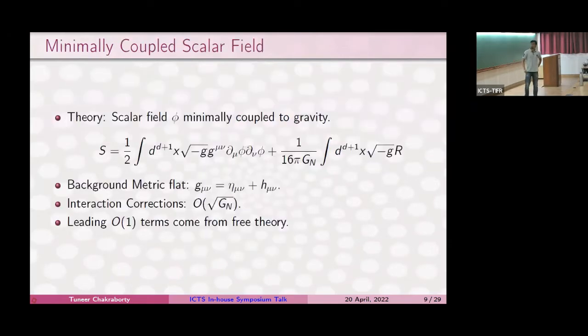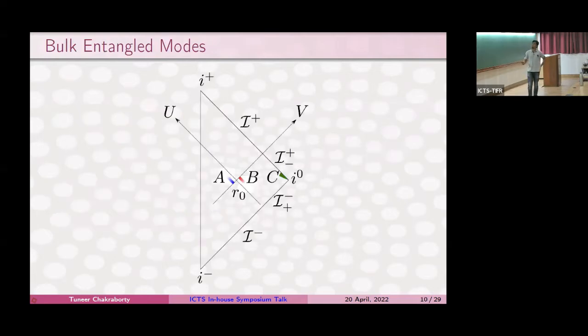So we are going to put this down in terms of a minimally coupled scalar field theory, which is minimally coupled with gravity in 3+1 dimensions. So phi is our scalar field. What we're going to do is we're going to smear phi in 2 causally unrelated regions. And we're going to show that the modes A and B are entangled with each other, but the modes B and C are also entangled with each other. And that gives a violation of the monogamy.